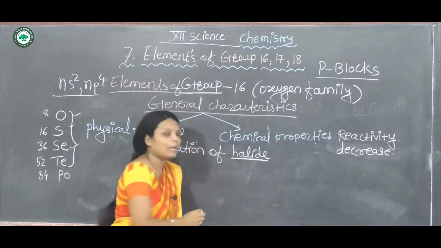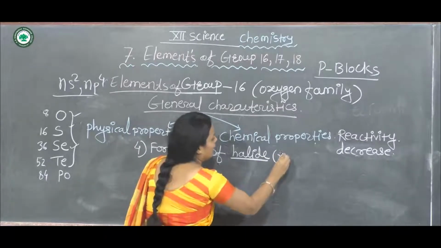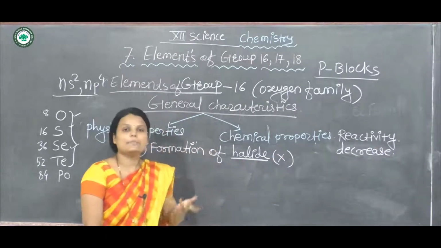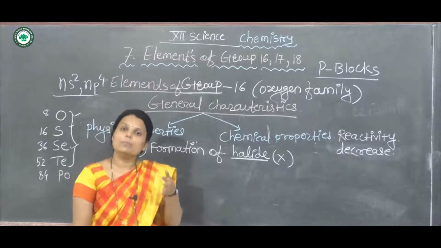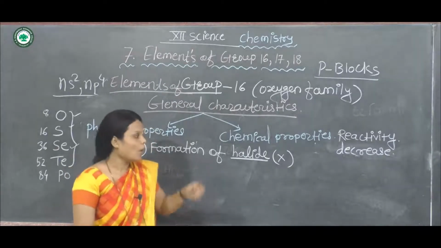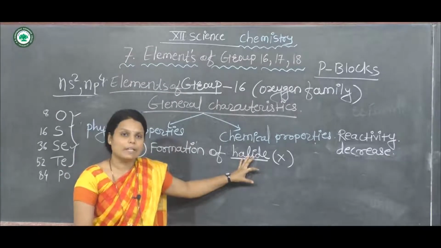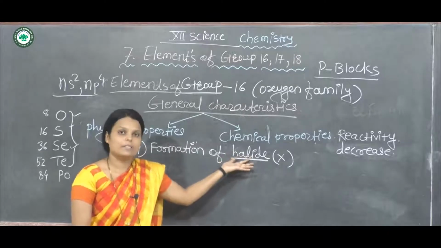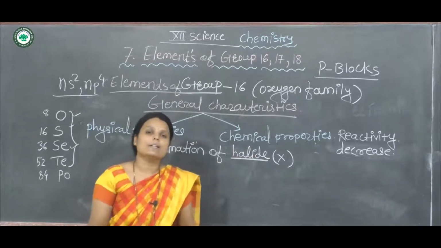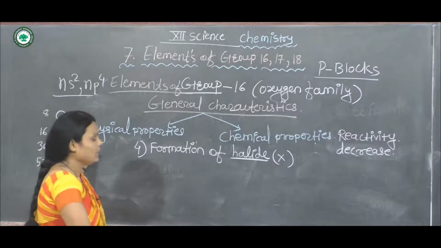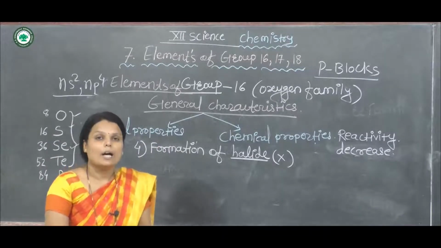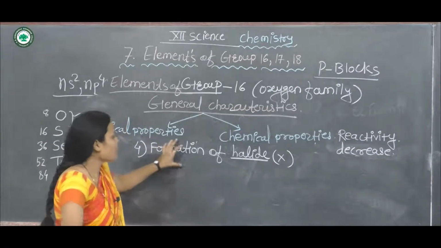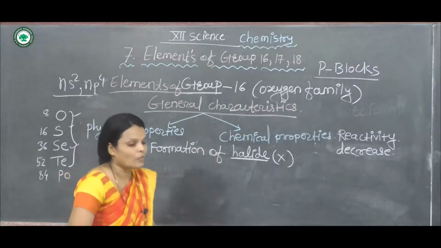Halides are denoted by X, and we know that the halogens are fluorine, chlorine, bromine, iodine and astatine. All of these elements are group 17 elements, and these are the halides. Halogens react with the oxygen family and form halide compounds. This is the formation of halides.